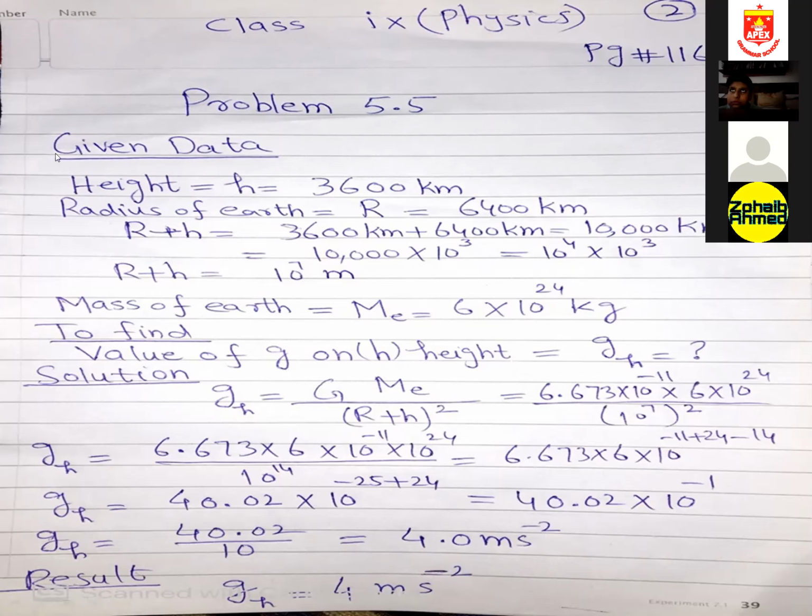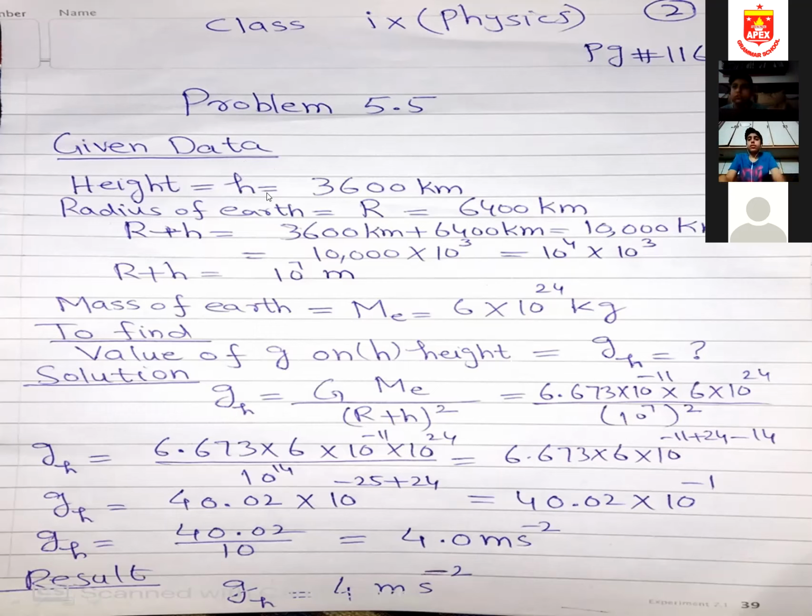So what is given to me? Height, denoted with small h, is 3600 kilometer. The radius of the earth is not given to me; this is by default, and you should memorize this by heart. The radius of earth is denoted with capital R, and it is a fixed value, which is 6400 kilometer.